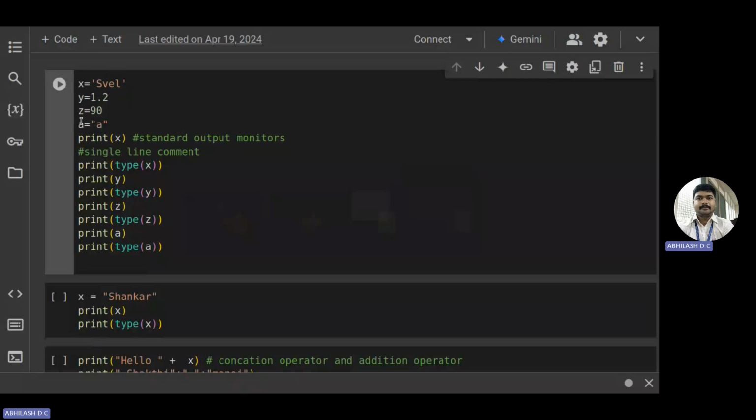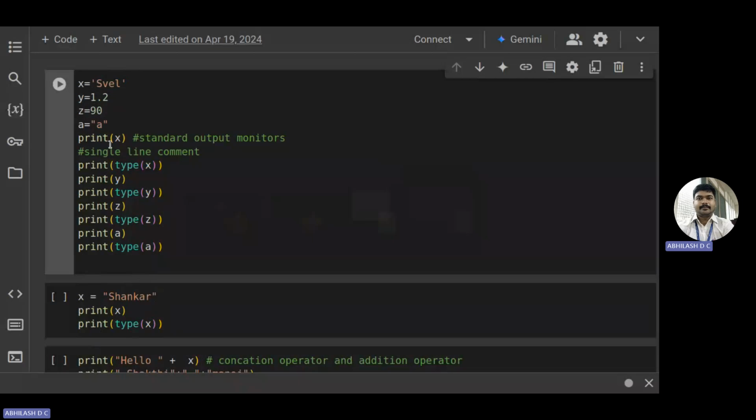So here, next line comes the print of x. In C and C++, we use printf. Here we do not use that. I told you that it is taking it as str. So here we also see this a as str. See the output, the class is again str. So single quotes and double quotes are the same here.